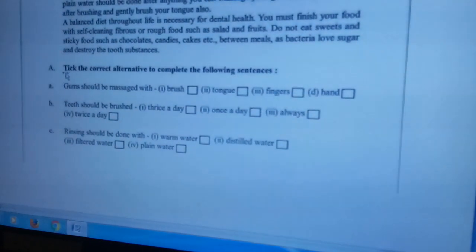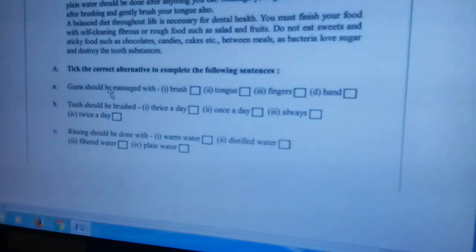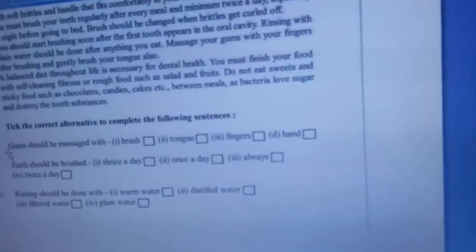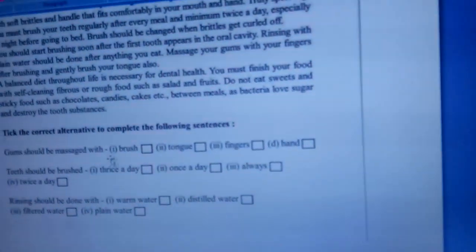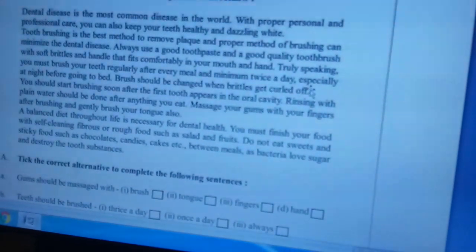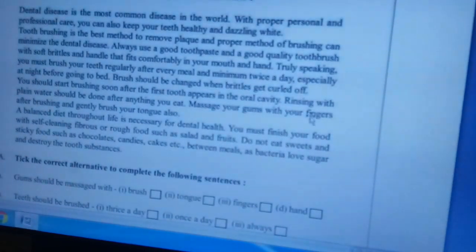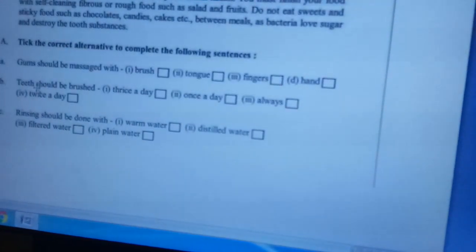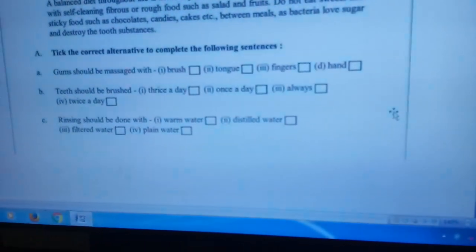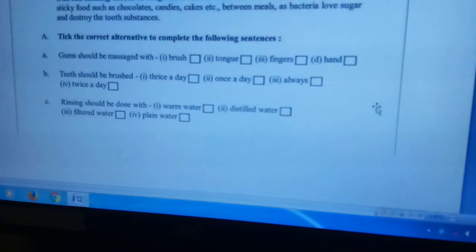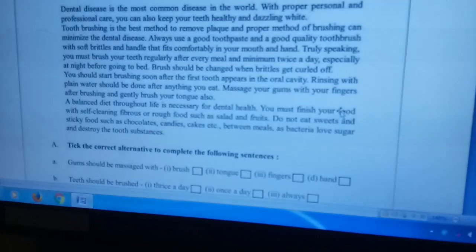Now, first question number 3A, that is MCQ as usual. MCQ 3A, gums should be massaged with fingers. Here you can find it. Massage your gums with your fingers. So, gums should be massaged with fingers. Then question number B. Teeth should be brushed twice a day. That is option number 4, twice a day.